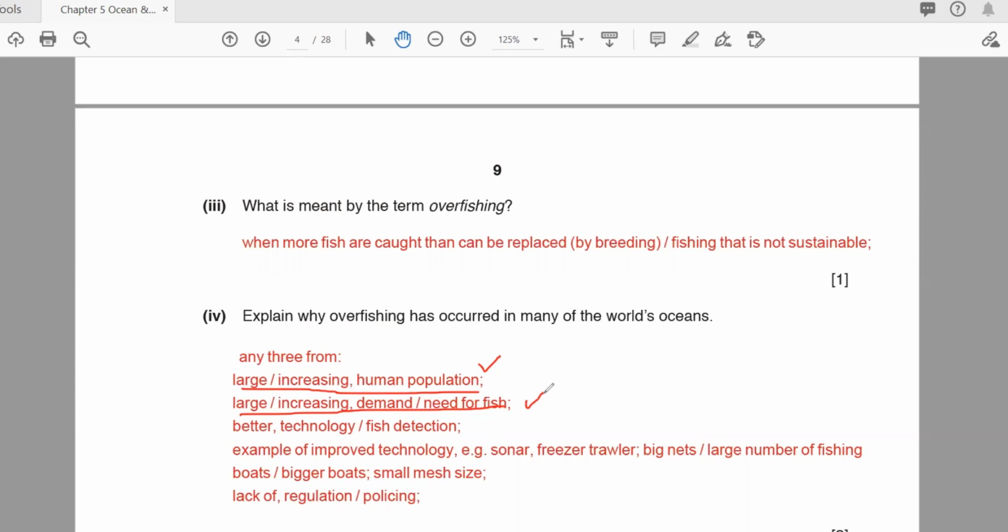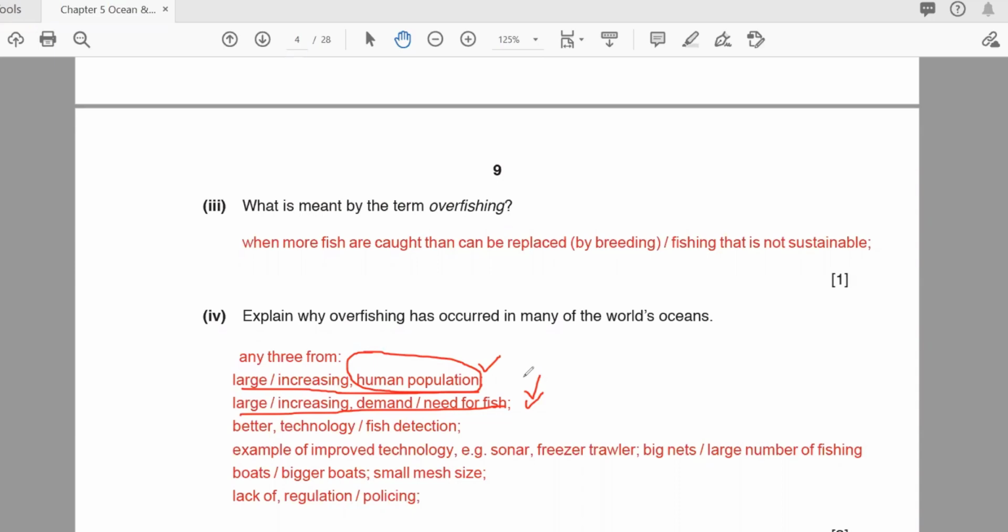Once again, not only the human population increase, yes, this is the biggest factor, but sometimes there is special demand. For example, in winter everybody wants to eat fish to keep the body warm and to maintain the temperature.